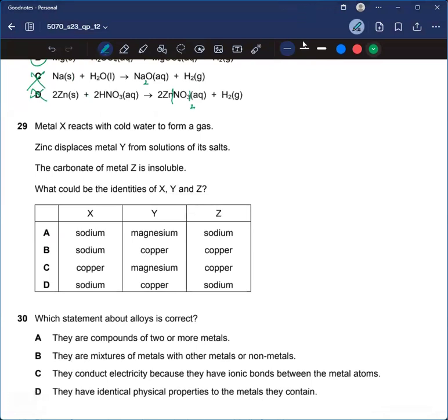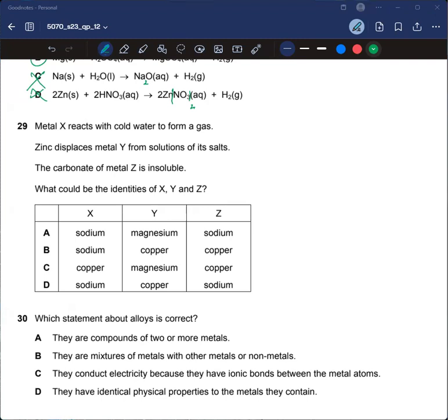Metal X reacts with cold water to form a gas. Zinc displaces metal Y from solutions of its salts. The carbonate of metal Z is insoluble. What could be the identities of X, Y, and Z? Okay. It's kind of a very confusing and tricky question.